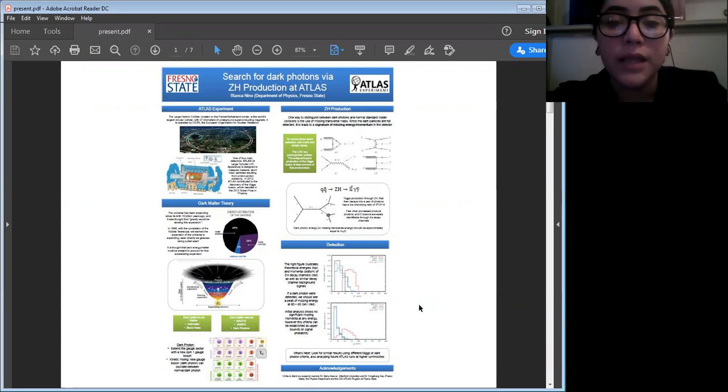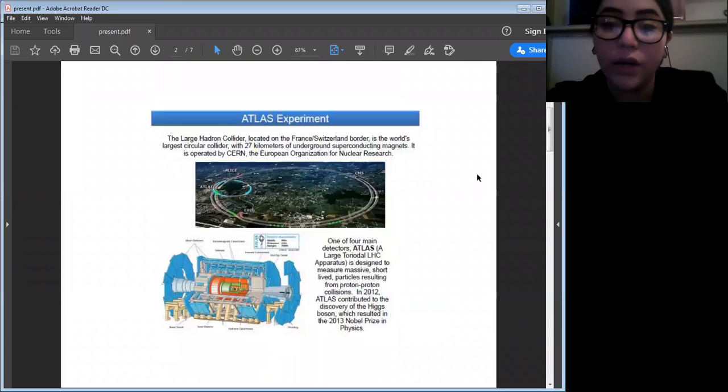ATLAS is one of 4 main detectors located at the Large Hadron Collider in Geneva, Switzerland. It accelerates protons to nearly the speed of light. They collide and the decay products of these collisions are analyzed.